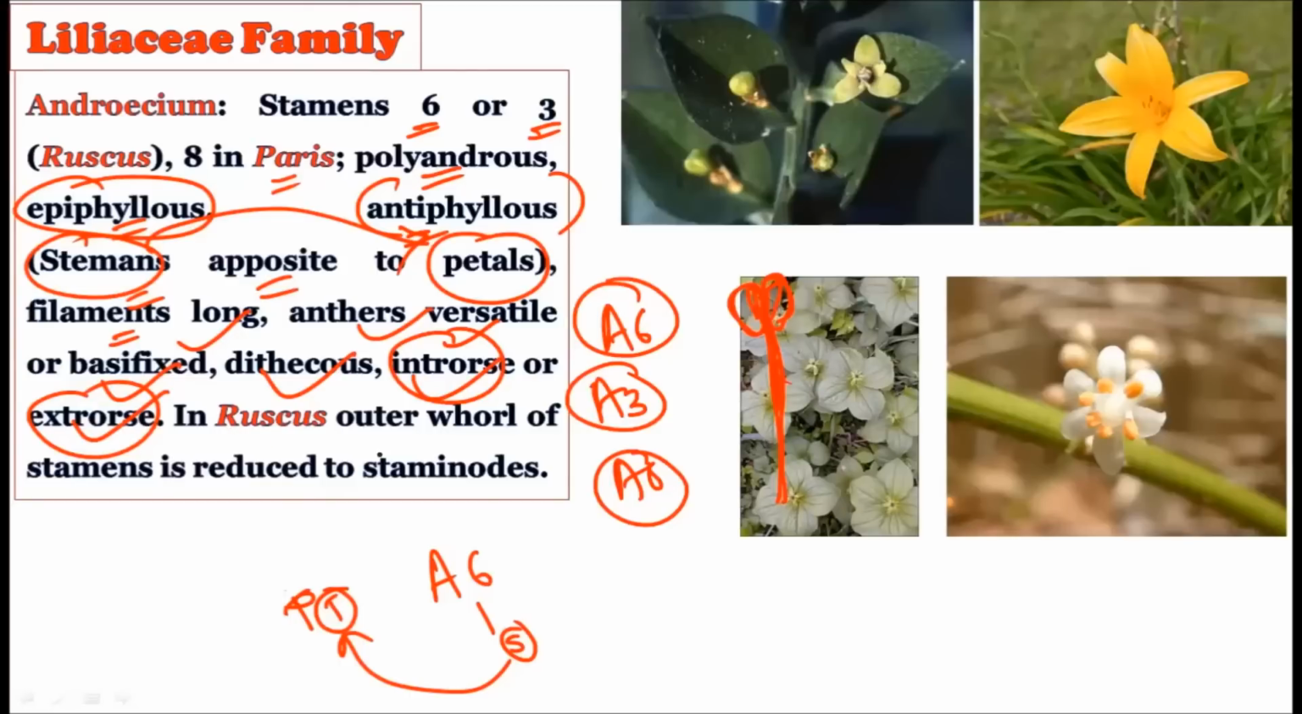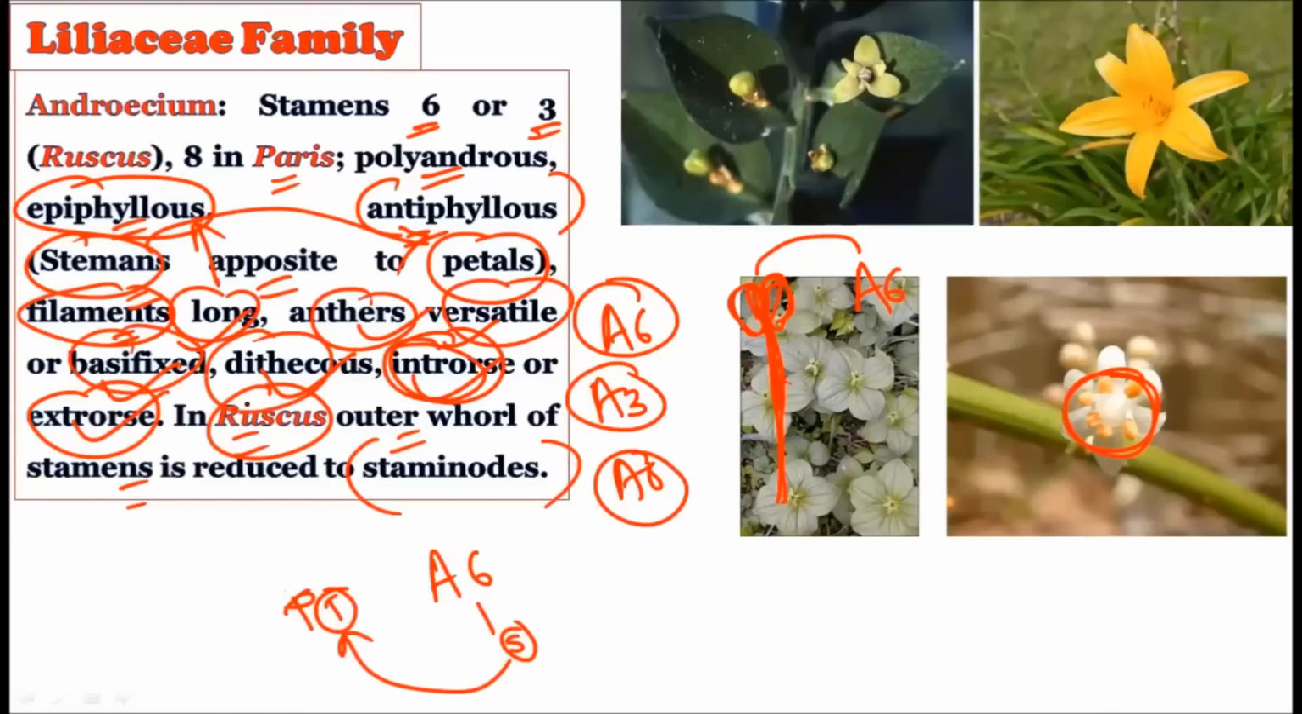Then in Ruscus, the outer whorl of the stamens is reduced to staminodes. Sometimes the stamens are much reduced, and these reduced structures are called staminodes. For that we have the example of Ruscus. All right, so what about the androecium? The A6 condition is there, and they are polyandrous, free, no bracket is required, but they are fused with the tepals, and hence the epiphyllous condition is there. Then the filaments are long. The anthers are versatile, basifixed, dithecous, and introrse or extrorse, and sometimes they are reduced to staminodes in case of Ruscus.